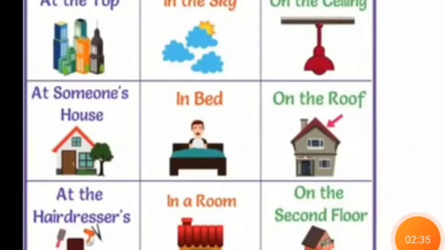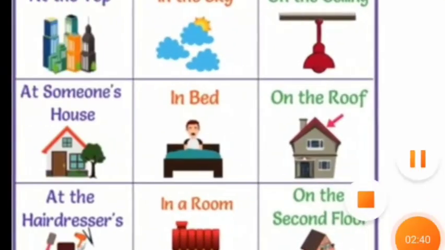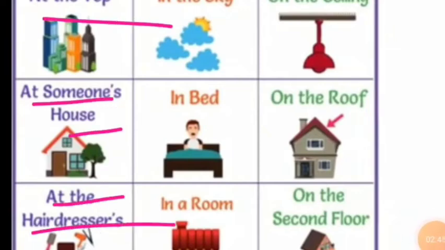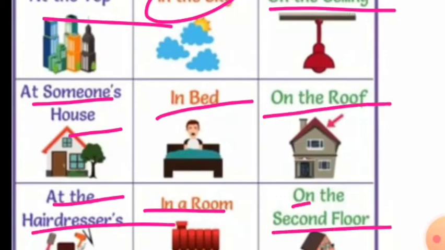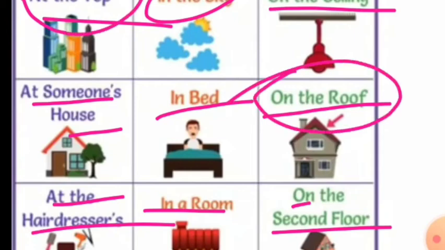We say at the top, at someone's house, at the hairdresser's or at the saloon, in the sky, in bed, in a room. On means on top of something: on the ceiling, on the roof, on the second floor. So we have to use at the top but on the roof. Remember this, children.